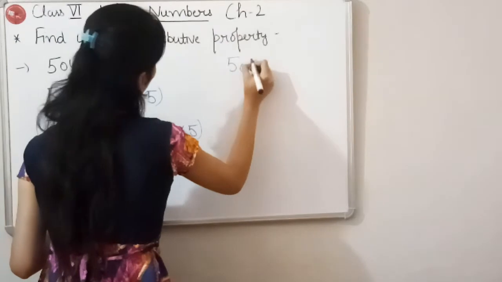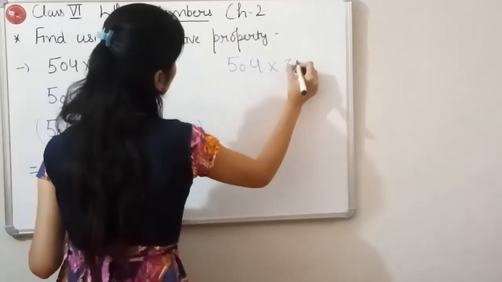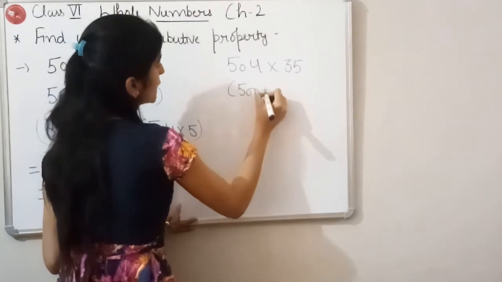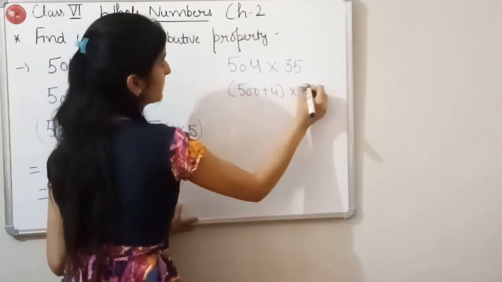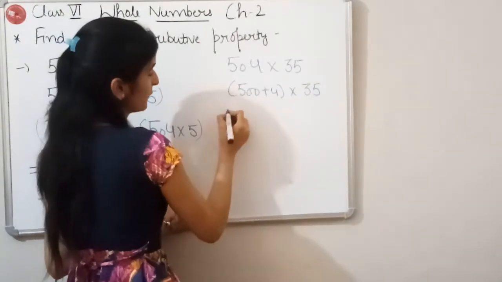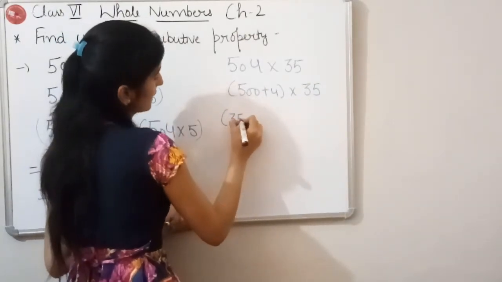Here we can distribute this 504 also. So this will be 500 plus 4 multiplied by 35. Firstly we will multiply this 35 by 500.